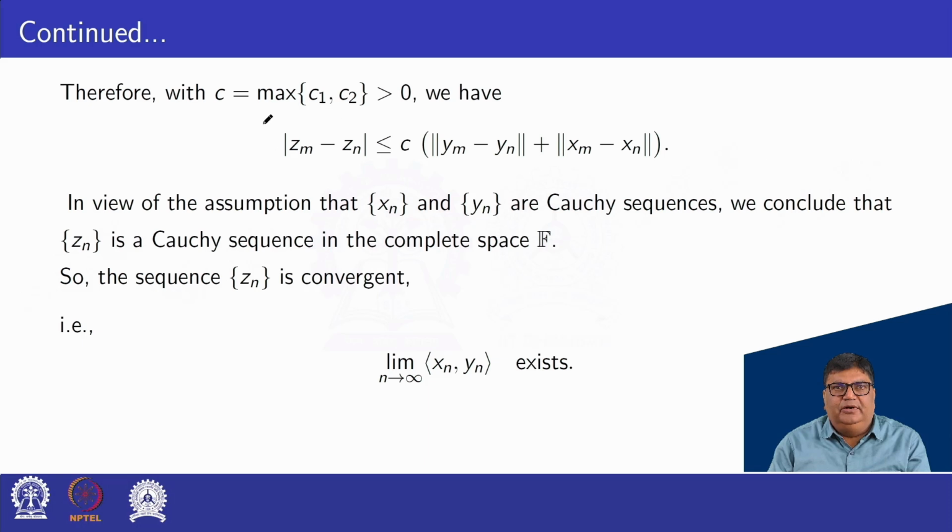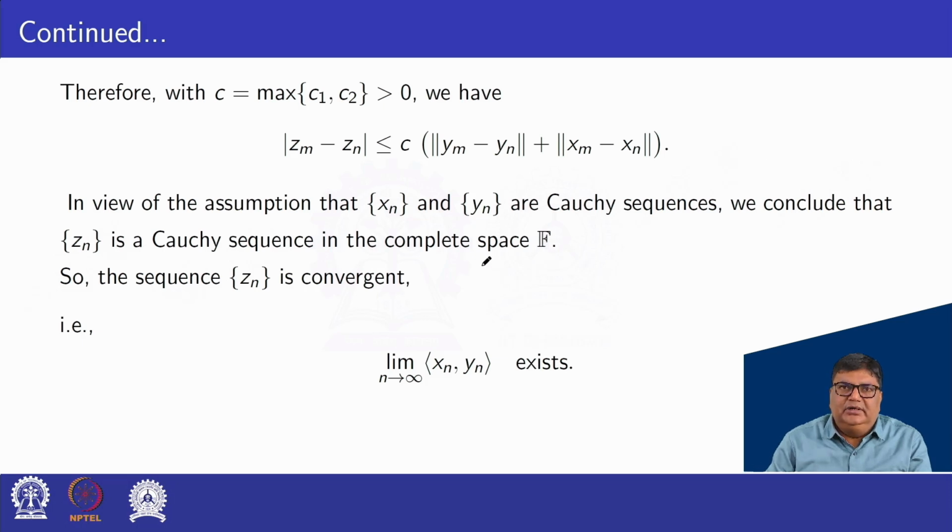We have mod Zm minus Zn less than or equal to C into norm of ym minus yn plus norm of xm minus xn. In view of the assumption that xn and yn are Cauchy sequences, we conclude that Zn is a Cauchy sequence in the complete space F.